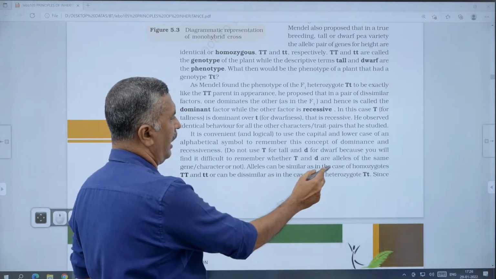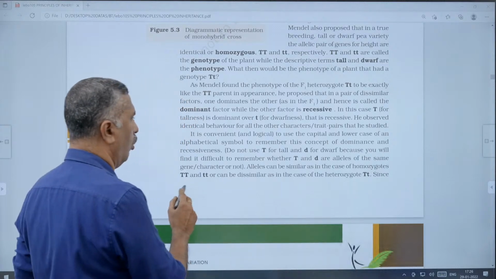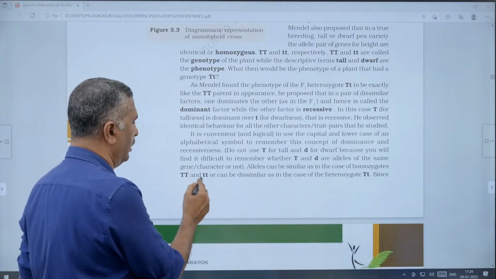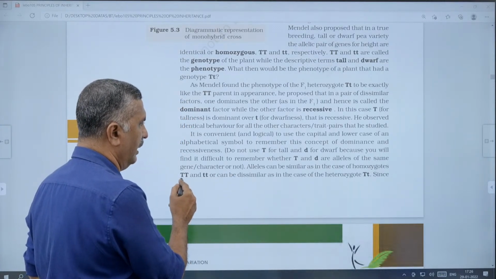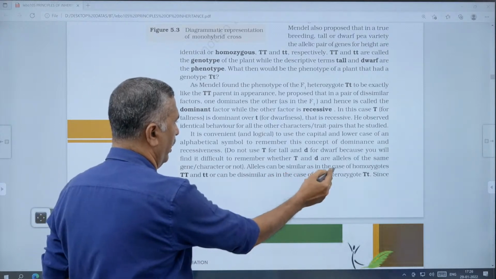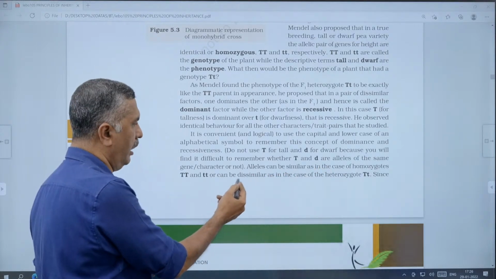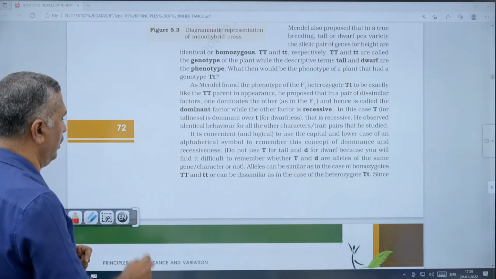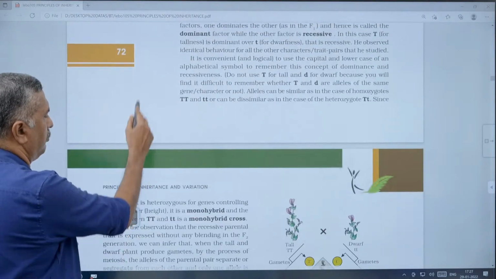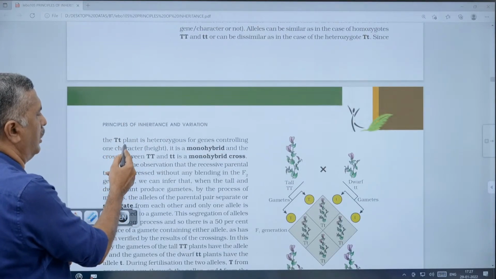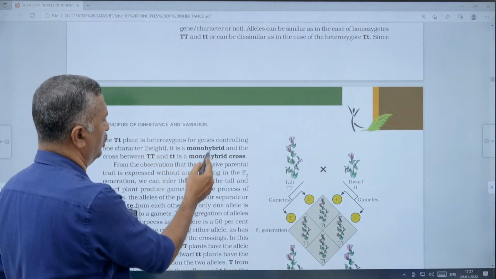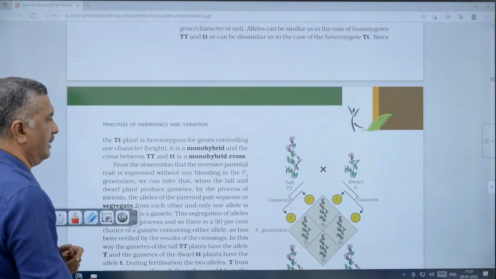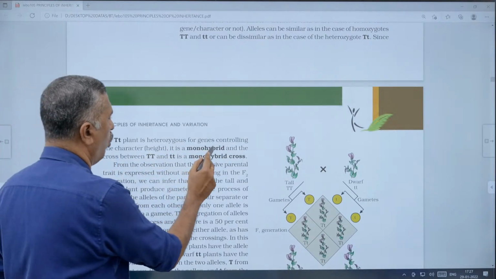Alleles can be similar, as in the case of homozygotes: homozygous condition means similar alleles, capital T capital T or small t small t. Or they can be dissimilar, as in the case of a heterozygote, capital T small t. The capital T small t plant is heterozygous for the gene controlling one character, height, so it is a monohybrid.